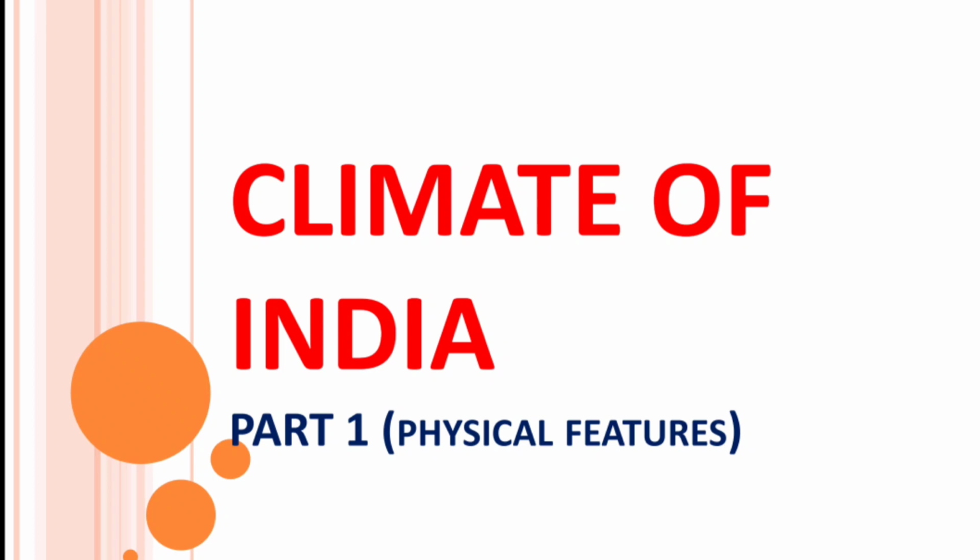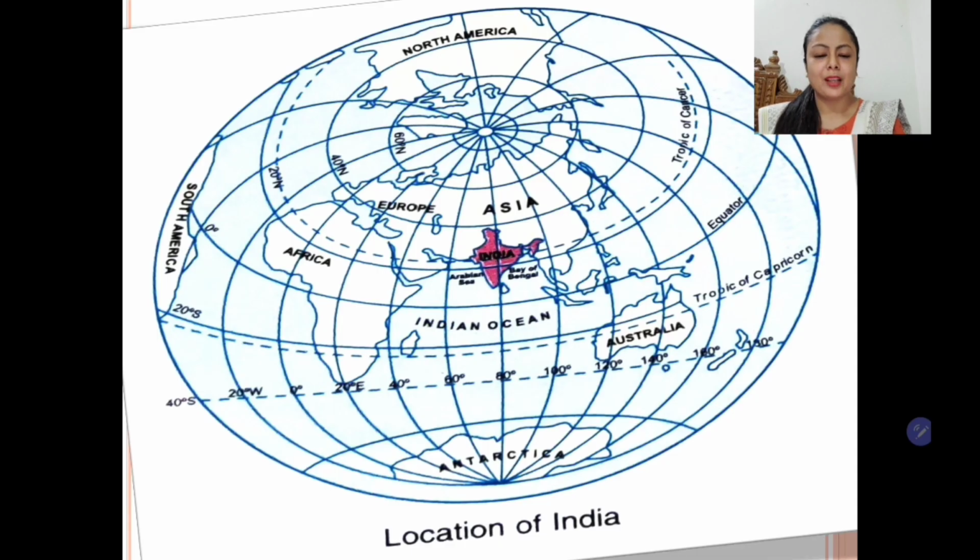So let's start. If you look at this map, you can see a land mass which is colored with pink or reddish pink. So this is India. This is the country where we live, and this country, if you look at the map carefully, is in the continent of Asia. So India lies to the southern part of Asia and it is at the head of the Indian Ocean. The Indian landmass is at the head of the Indian Ocean. That's why the ocean is named Indian Ocean, because it is surrounding most part of the country.